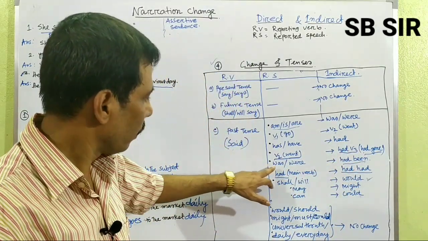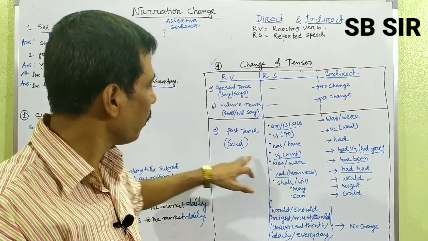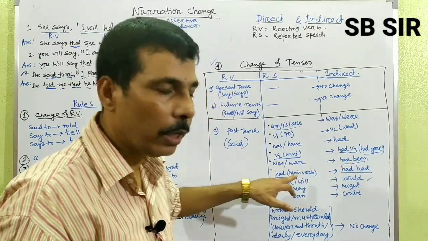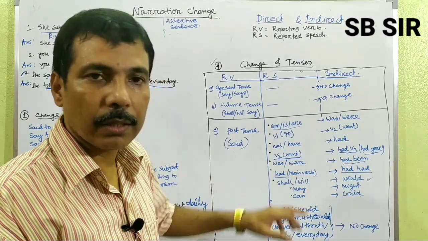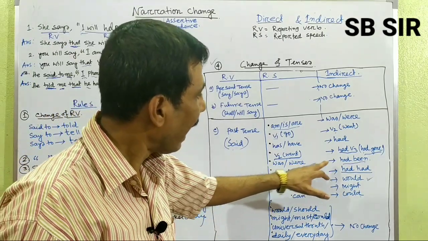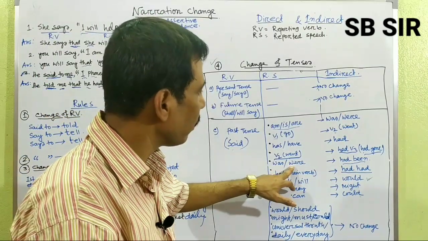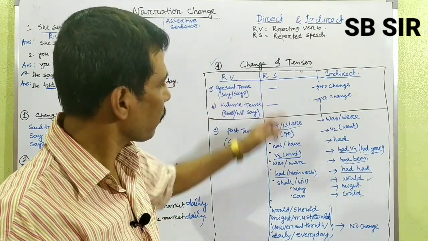Number 2, next, if you find was or were inside the RS and the reporting verb is said, was and were changed into had been, only was and were changed into had been. He said, I was happy. The answer, he said that he had been happy, only changed the was or were turned into had been. There will be everything done in respect of change.